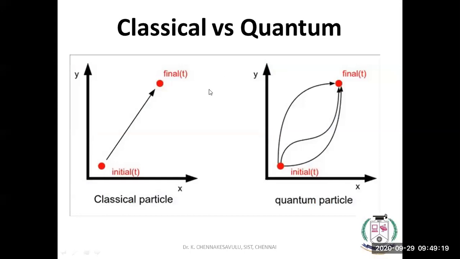Classical versus quantum. You see here, with respect to time, we can move from an initial point to a final point within time t. This is a particle, classical mechanics. You see that from initial point to final point, we are going in numerous or various ways. This is what will be varying. Quantum chemistry is having differential equations, that is partial differential equations.